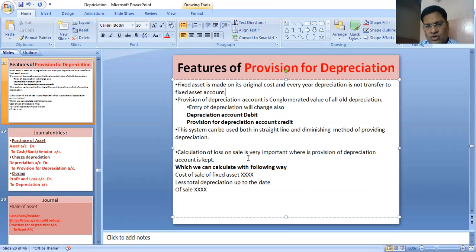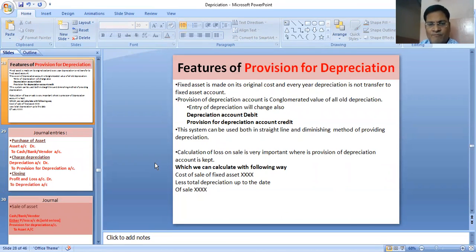Calculation of loss on sale is very important, whereas the provision for depreciation account is kept. And how will we calculate? We will calculate like this: cost of the fixed asset less total depreciation up to the date of sale. We will get the book value of the asset, and then we can calculate whether there is a loss or profit on sale of machinery.